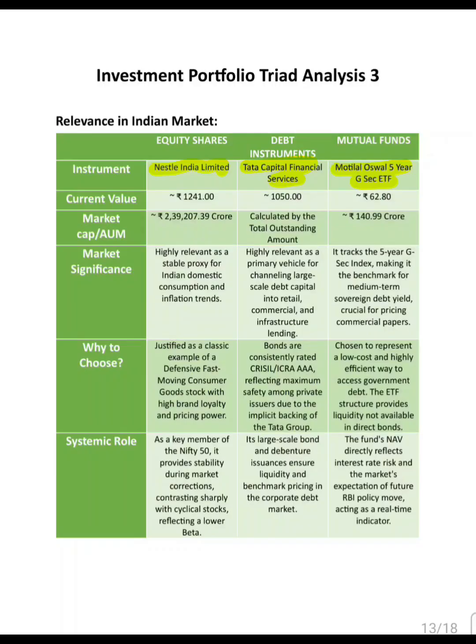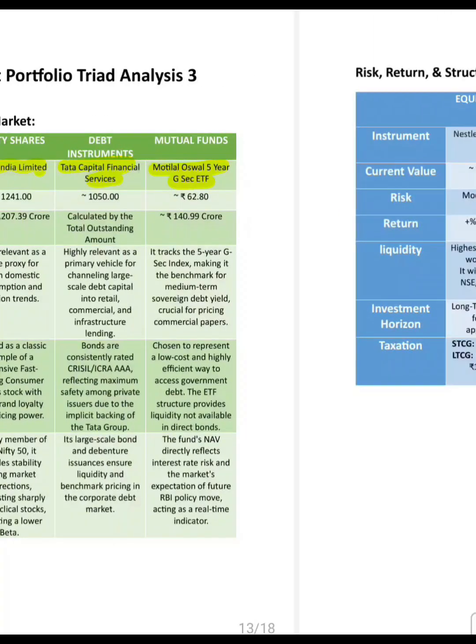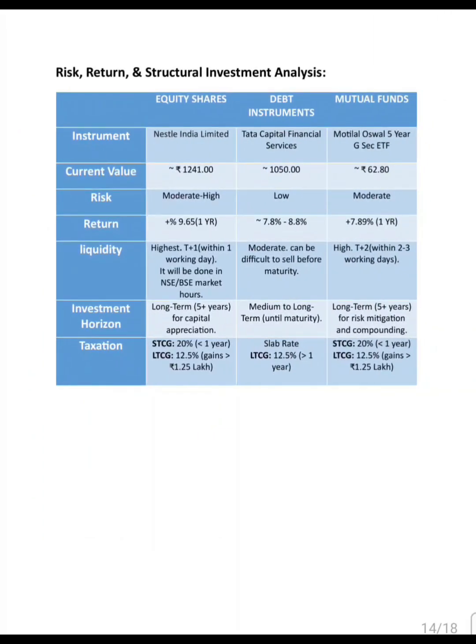Nestle is a defensive stock during market volatility because the risk is moderate to high. The Tata Capital bonds offer high safety as the risk is low. The Motilal Oswal ETF tracks government debt efficiently,